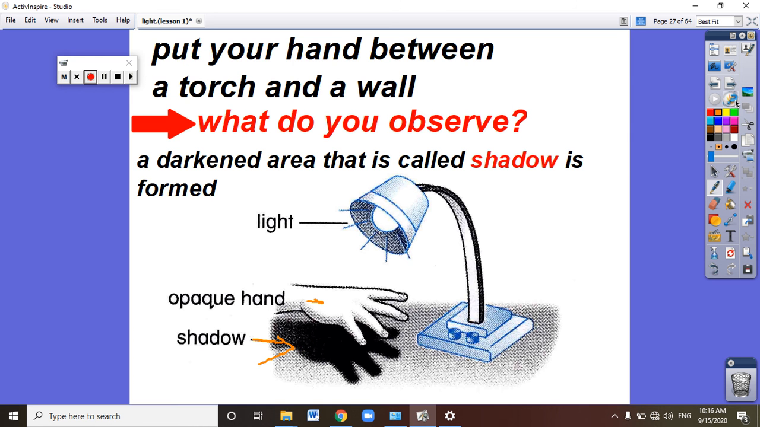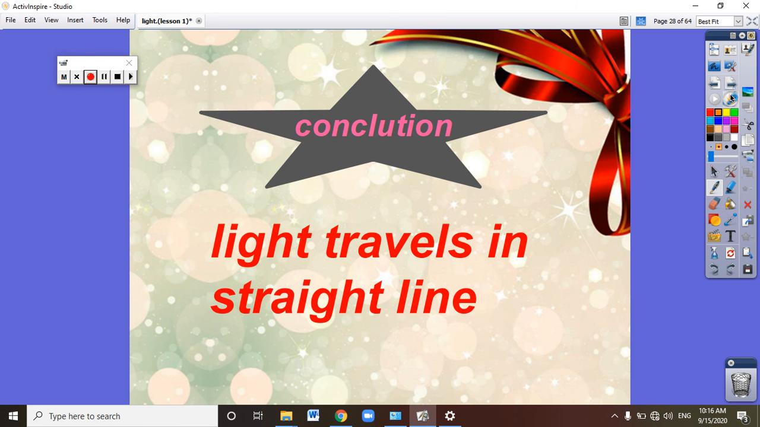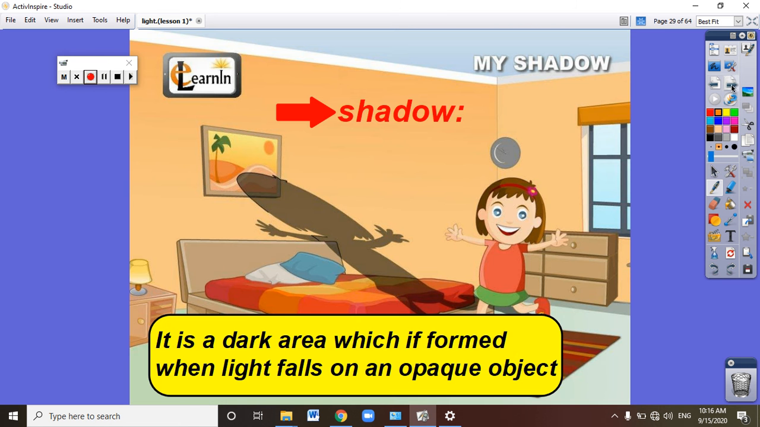So what is the shadow? The shadow is a dark area which is formed when light falls on an opaque object. As you can see, the light falls on this girl and the body of the girl is an opaque object. It cannot allow the light to pass through, so the shadow of the girl is formed. If light doesn't travel in a straight line, the shadow will not form.